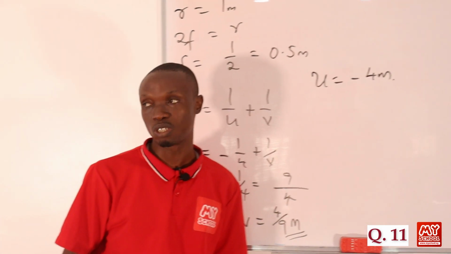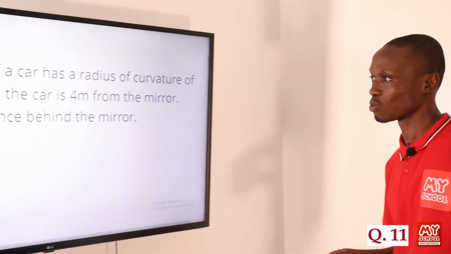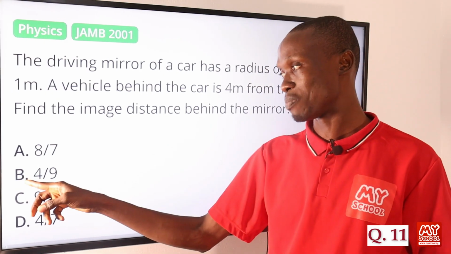So let's return back to the screen to pick the correct answer to this question. So from our calculation, we got 4 over 9, and that makes option B the correct answer to this question.